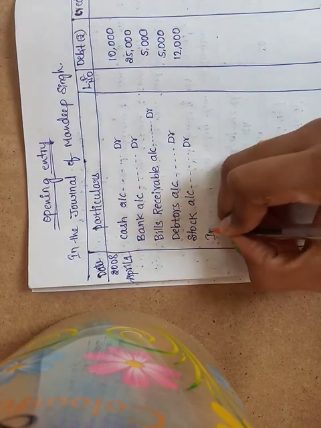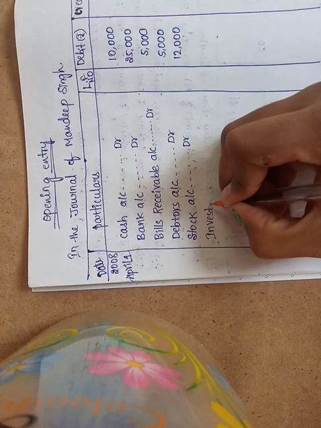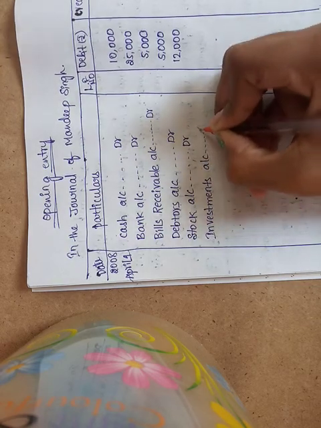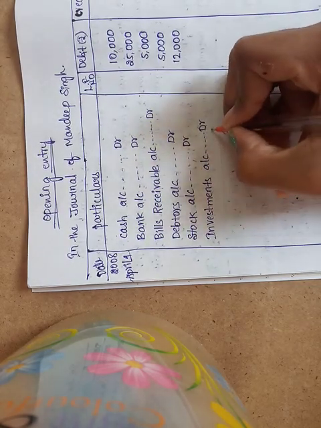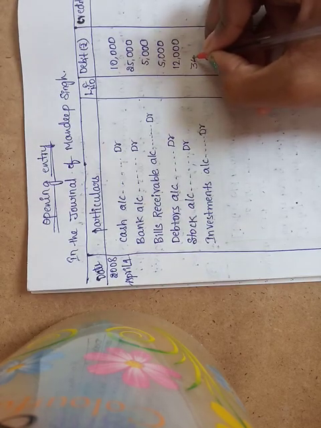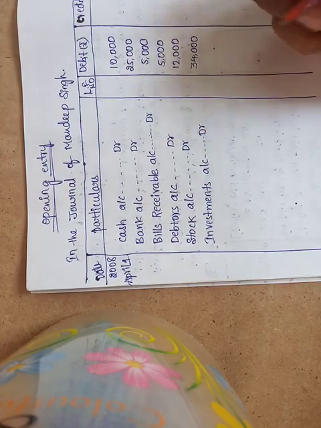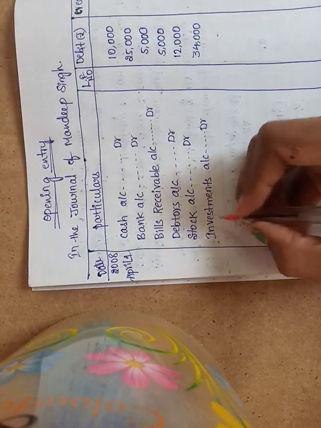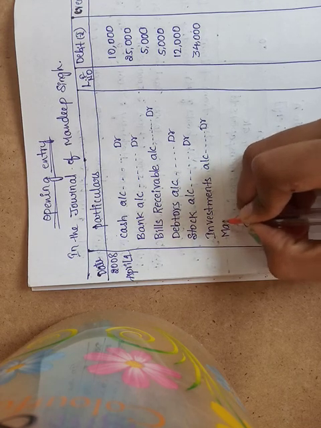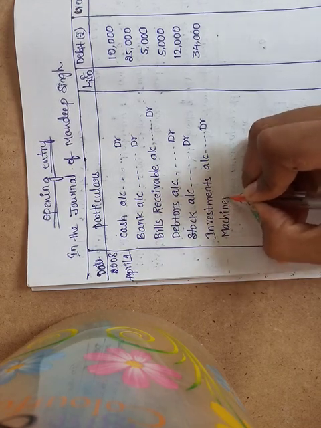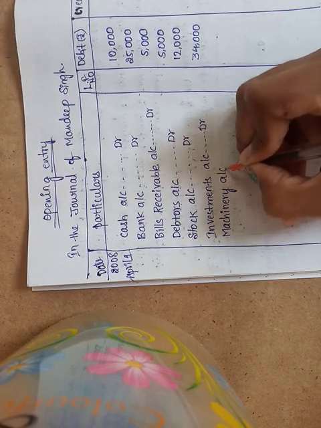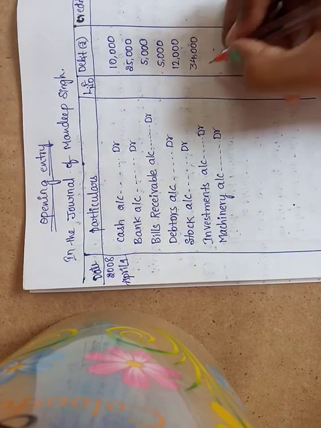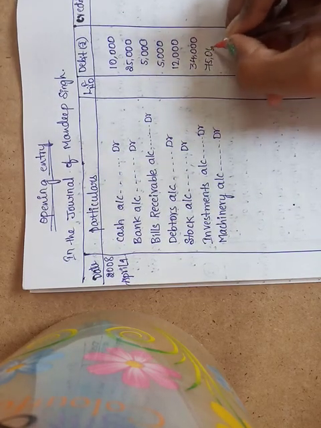Next, investments. Investments account debit is rupees 34,000. Next is machinery. Machinery account debit is rupees 75,000.